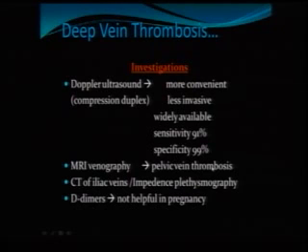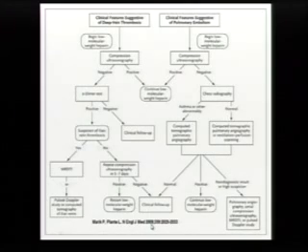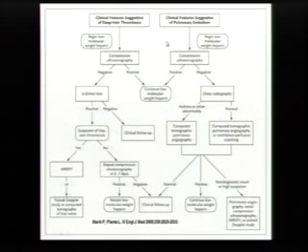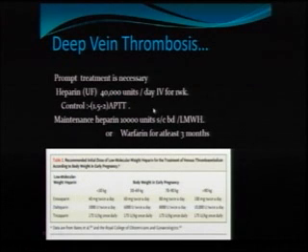The investigations that we do are easily available. Doppler ultrasound is convenient, less invasive, widely available, with a sensitivity of 91% and specificity of 99%. If there is pelvic vein thrombosis, we could go for MRI venogram. D-dimers are not very useful. This is an algorithm that we have to follow. If there are clinical features of deep vein thrombosis, begin low molecular weight heparin and then go for Doppler ultrasound. If it is negative, then you go for D-dimer. If it is positive, then suspect iliac vein thrombosis and go for MRI. And if it is positive every time, you have to give low molecular weight heparin. This is what comes from the New England Journal.